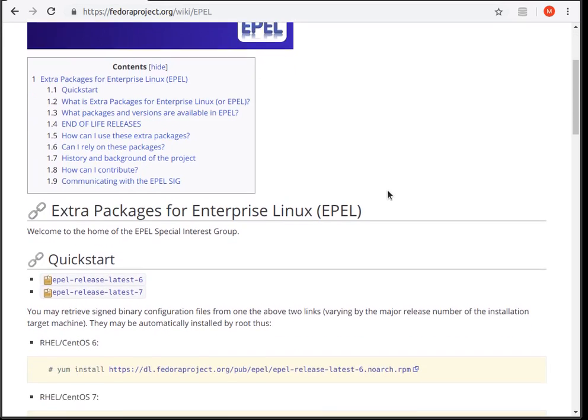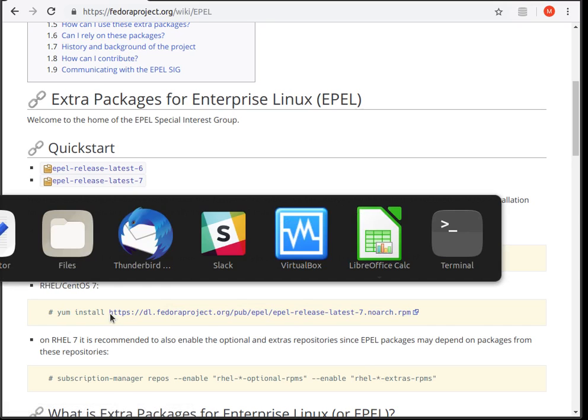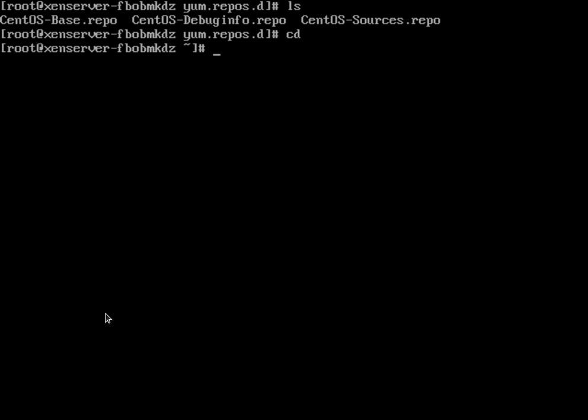And if I go down here, there is a quick start here, and it shows this command that we can run to install the package. So I'm going to switch to the command line for the Zen server, and I'm going to do this with one small modification because by default the repositories that we need are disabled, unfortunately.